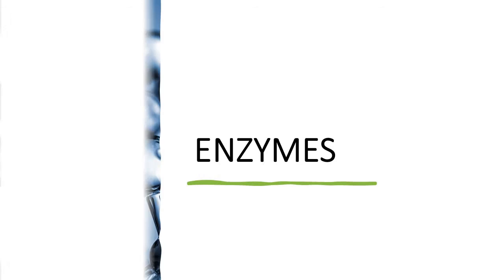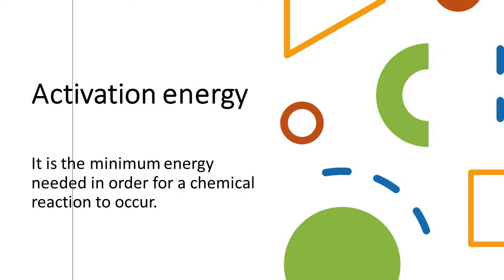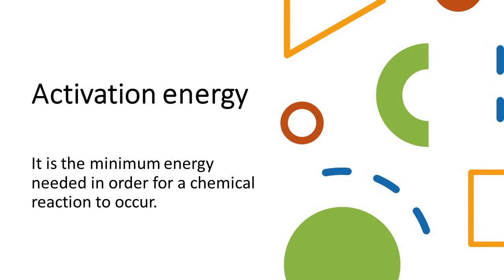Chapter 3 here talks about the enzymes and the activation energy. What is the activation energy? It is the minimum energy needed by the cell to do all the chemical reactions, or all biochemical reactions. So here the cell needs 38 ATP. That means it's the minimum energy needed by the cell to do its activity.